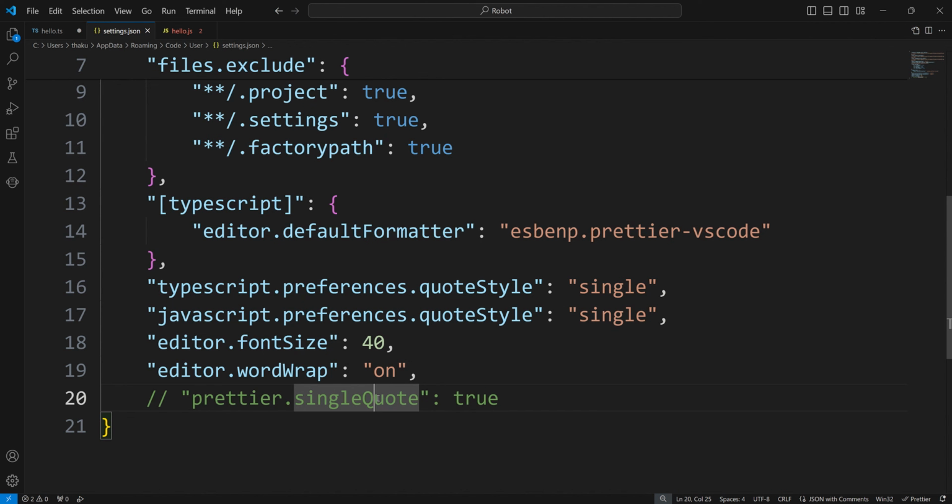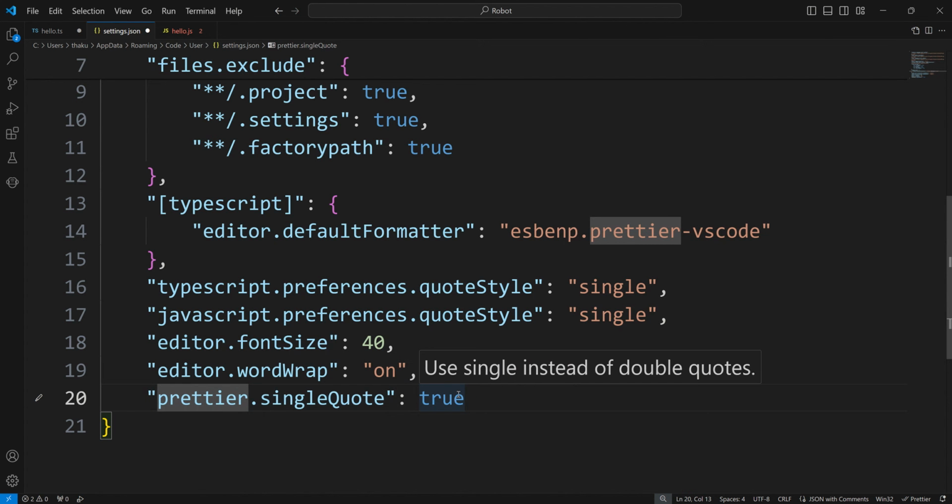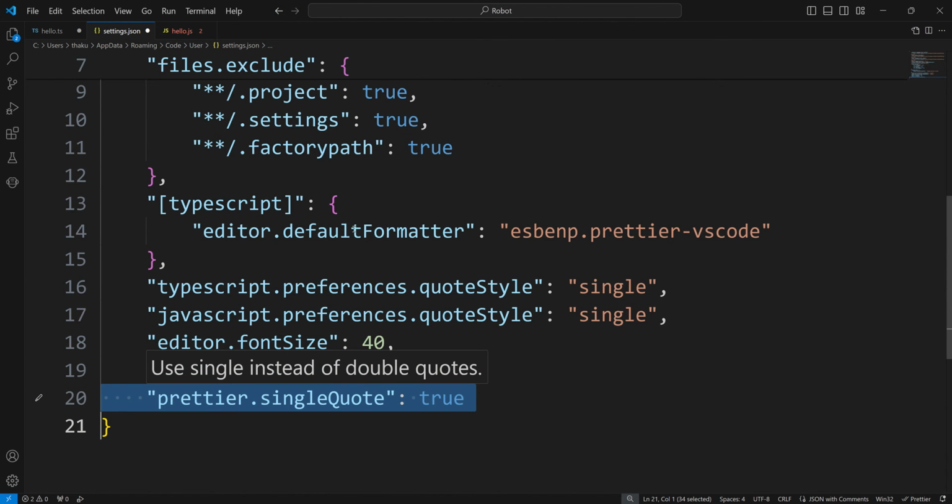Okay, and this code was commented here because I typed it here for you, but you might not find this key and value in your JSON. If you find it, just update the value to true. If the value is not there, just type this at the end of the JSON and then save it.